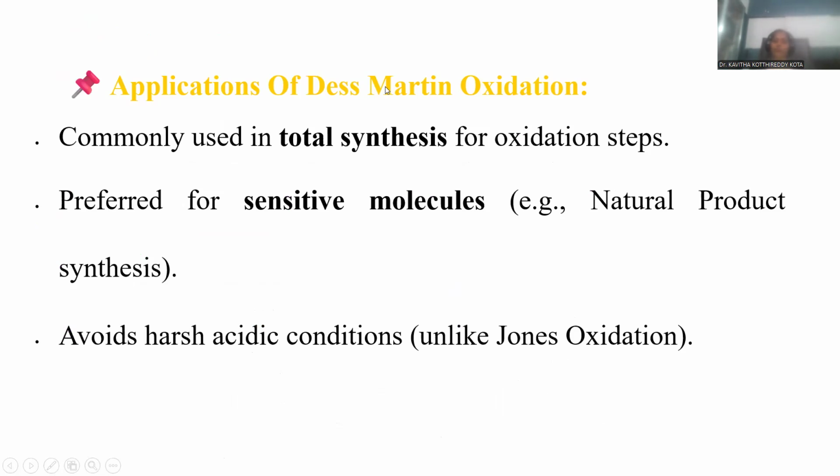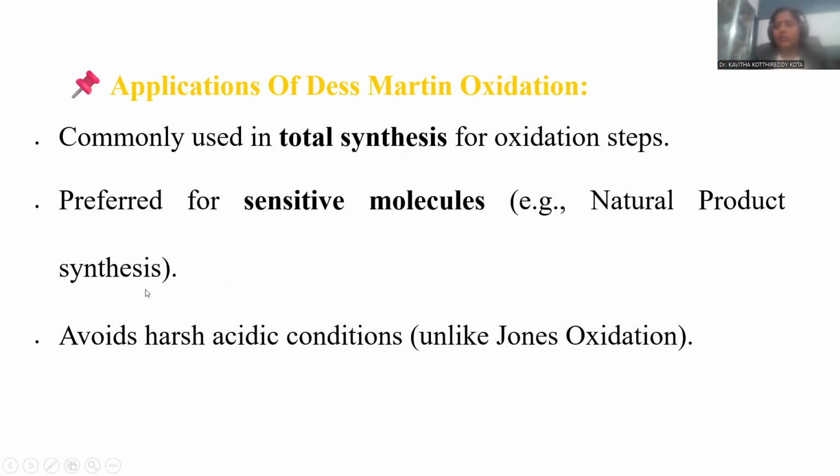If you want to observe the Dess-Martin oxidation applications, without application that reaction goes wasted. That's the reason why significant applications are important to understand and observe. That's why, in total synthesis, for the oxidation process you can go through this Dess-Martin oxidation. Sensitive molecules are also suitable for this oxidation.